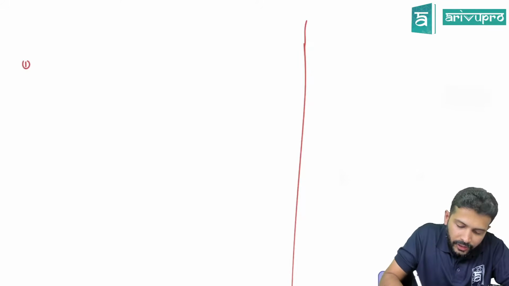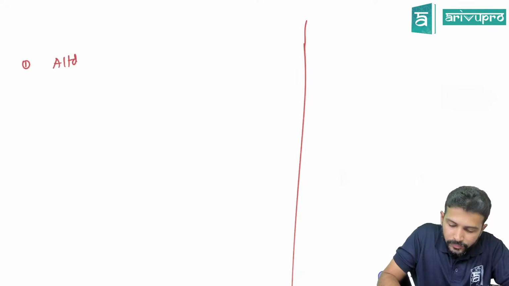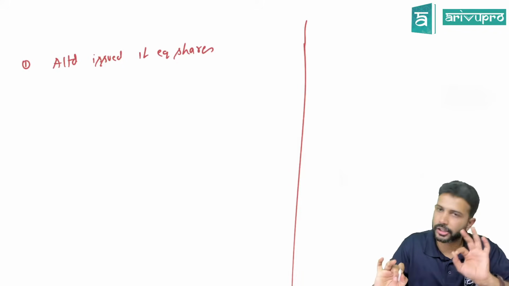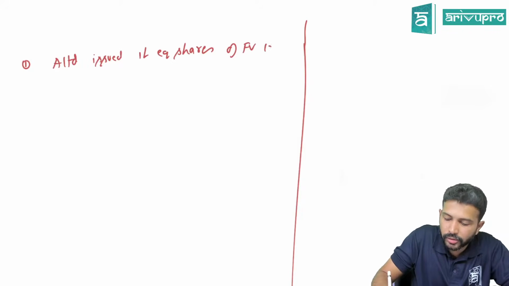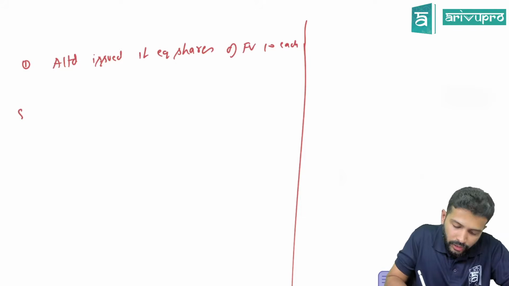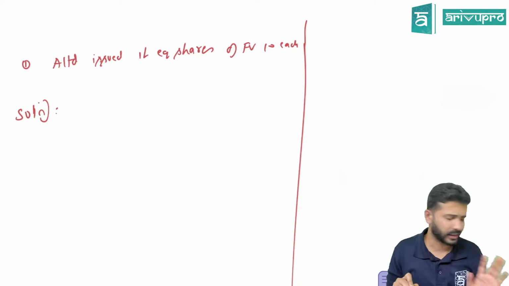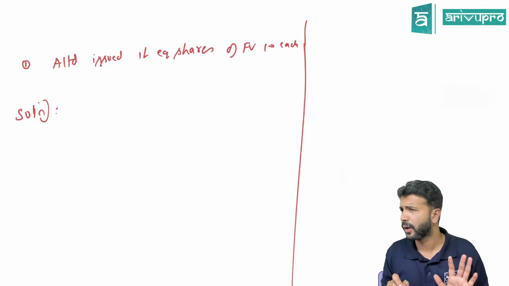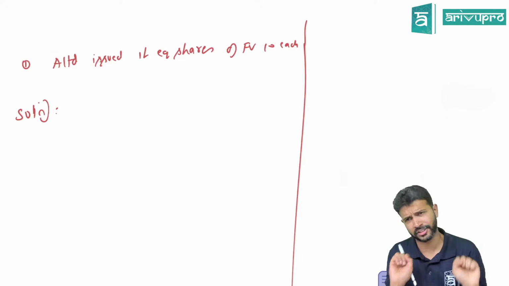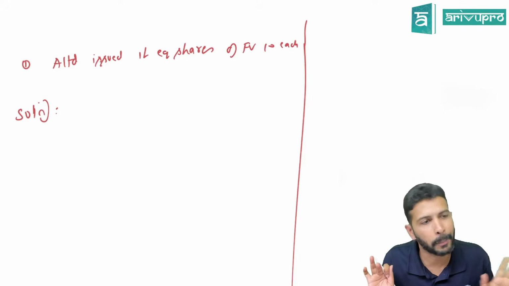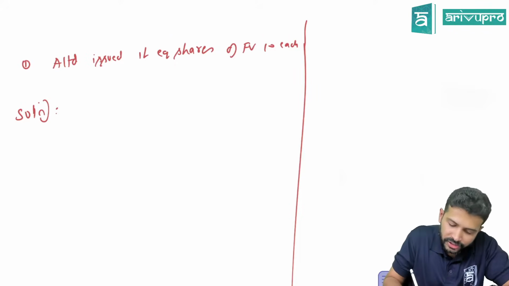Sir, let's say a particular company is there. Let's say A Limited. A Limited issued 1 lakh equity shares of face value 10 each. You don't have to copy this, just listen, that's good enough. Can you tell me the journal entry for this? One company has given 1 lakh equity shares of face value 10. Don't worry about application, allotment, first call, final call; all the money is received at the time of application only. Can you tell me what is a simple journal entry?